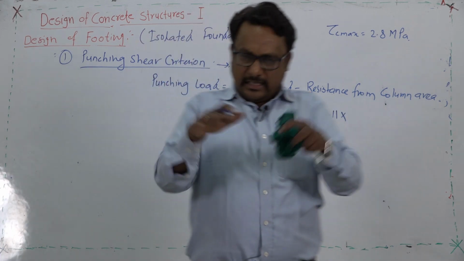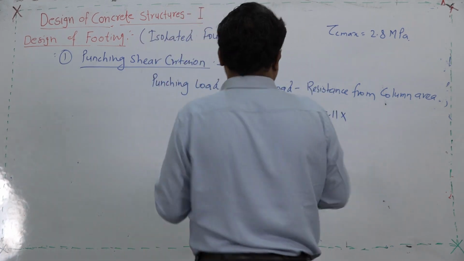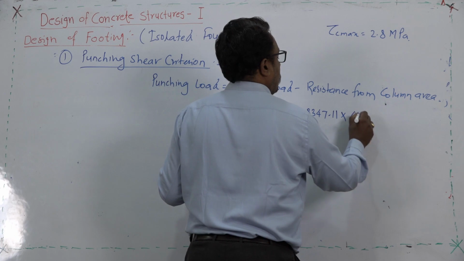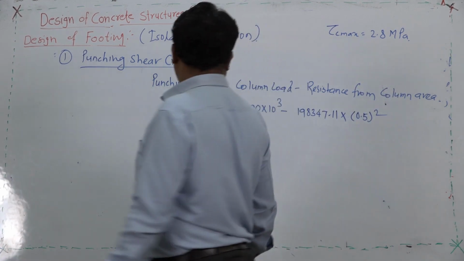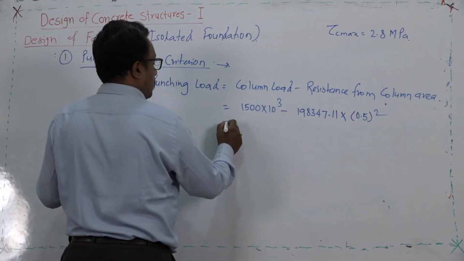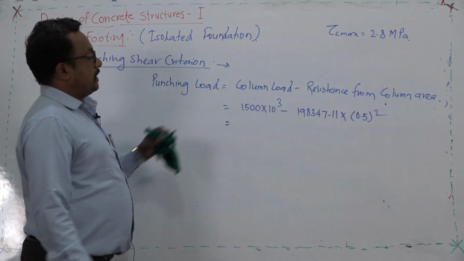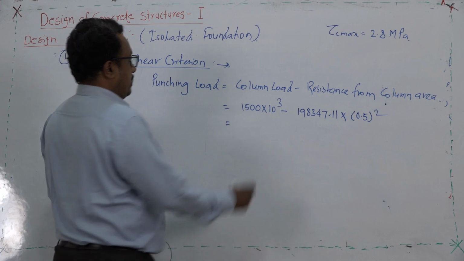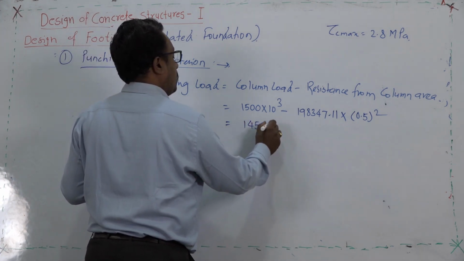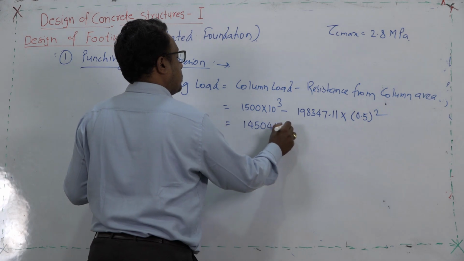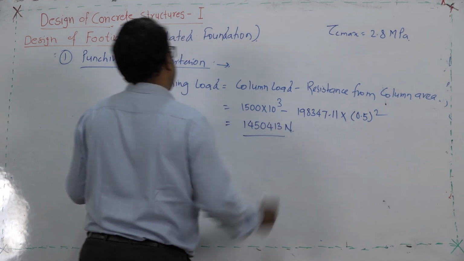Column area is the net area of that column, that is 0.5, which is 500 millimeter, and the square of that. So, this is the punching load. If you work this out, it is 1450413 Newton.